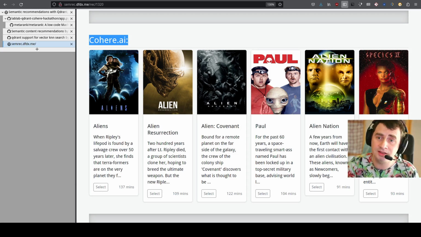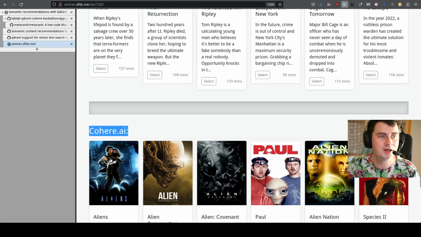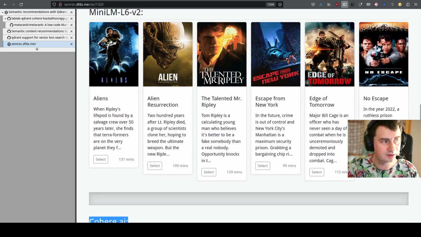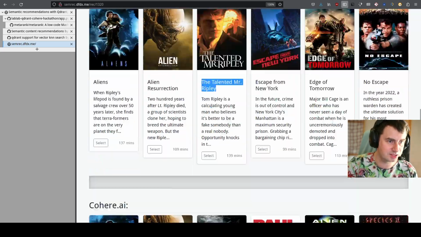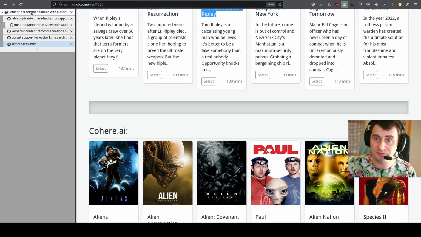And if we check out the recommendations made by the sentence transformers, we'll notice that these are kind of the same, but these are not actually about aliens, but mostly about escape from something. And this is about Ripley, but not that Ripley you're looking for. So you might assume that the quality of recommendations is quite different across different types of recommenders.